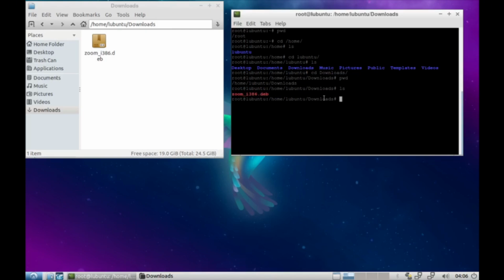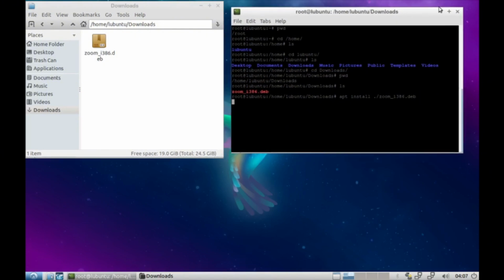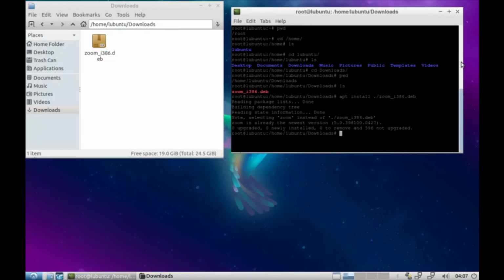So now we need to install this one. Let's install with apt install ./ and the name of the file, the zoom.deb file. It must have this dot to say it's in the same folder. Okay, so when we press enter, it's going to install it.